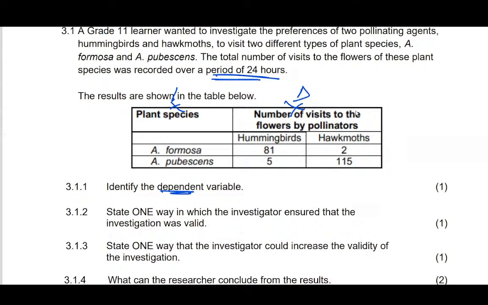So the investigator used the same number of hours. In other words, it was 24 hours in both plants, this and this.